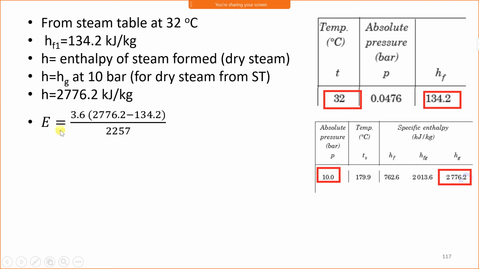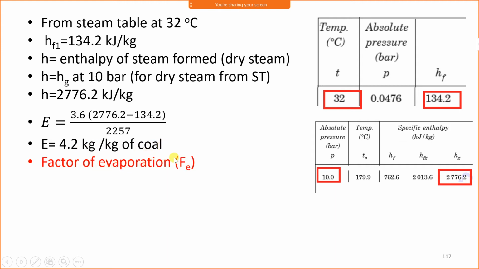Now we can put the values of HF1 and H in this equation. E is equal to 3.6, where 3.6 is Me, then H is 2776.2, HF1 is 134.2, and 2257 is itself given in the formula. E is 4.2 kg per kg of coal.